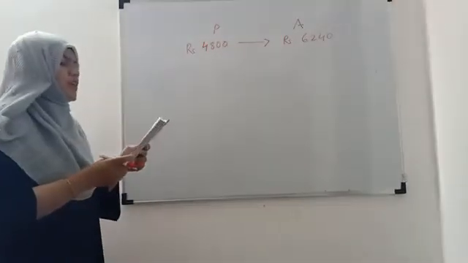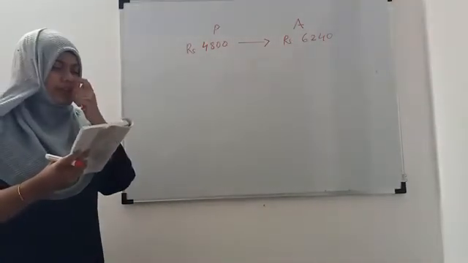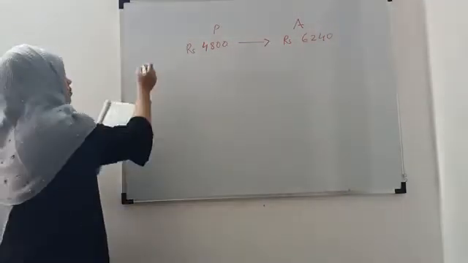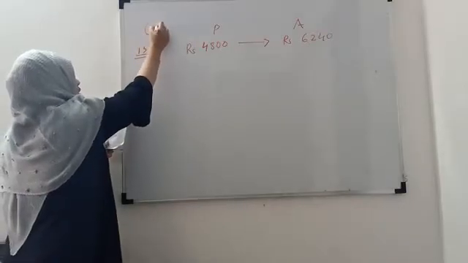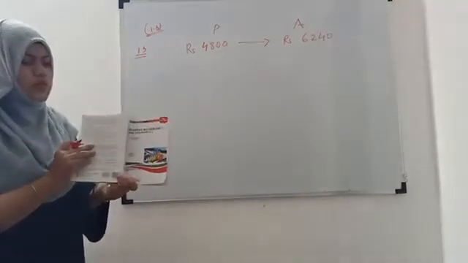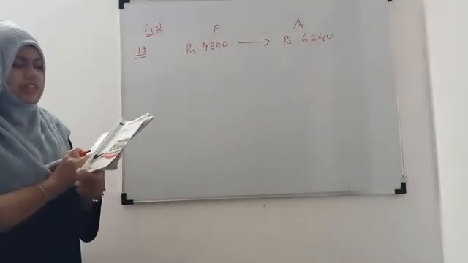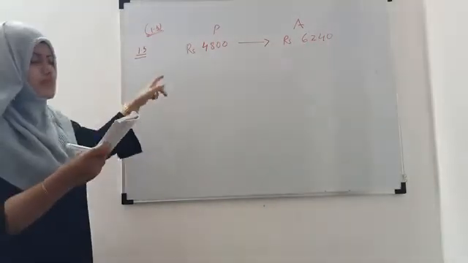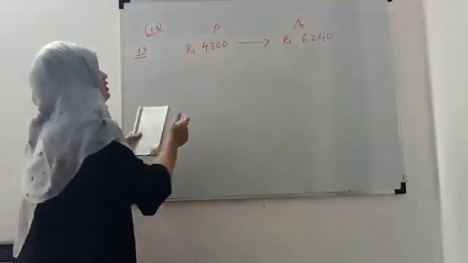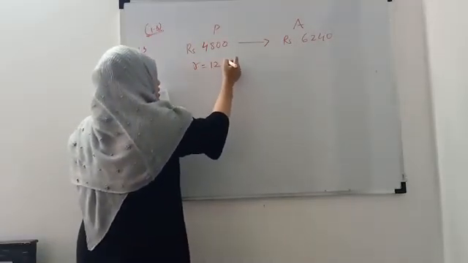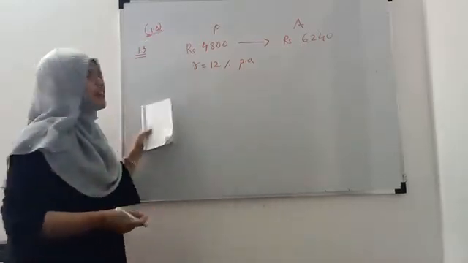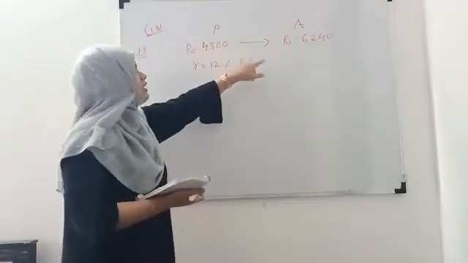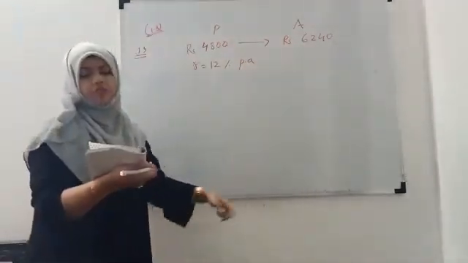Then in a certain period, so the period is not given in this problem. This is problem number 1.3 on page number 1.3 of the same book, Business Mathematics and Statistics, Nirali Prakashan. If the rate of simple interest is 12% per annum, find the period. So here the rate of interest is given, principal is given, and the amount is given. We have to find out the n.